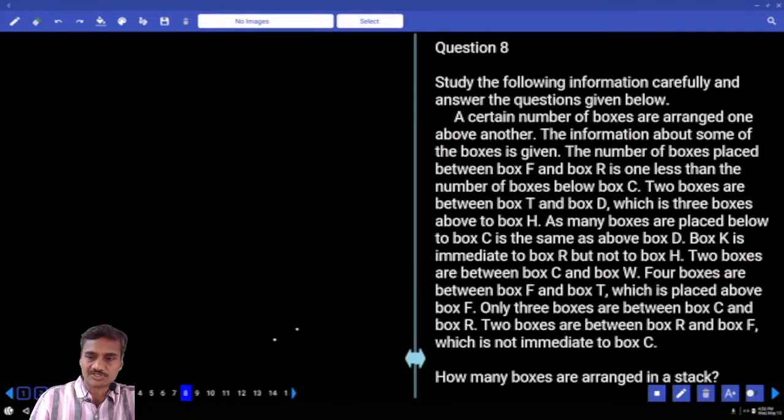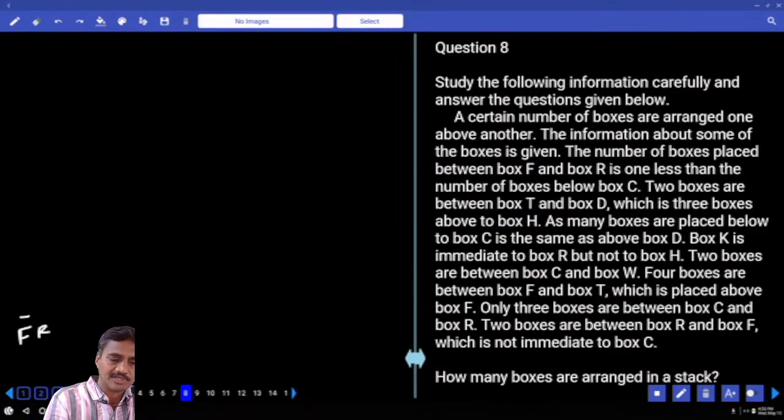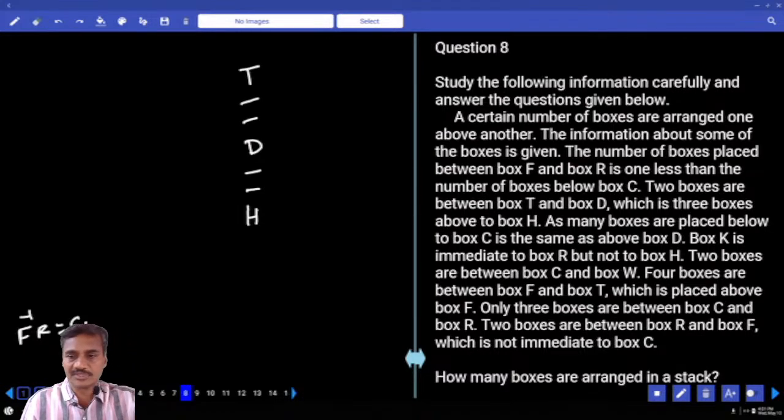Then, yes, let us start from the beginning here. The number of boxes between F and R is 1 less than the boxes that are below C. And next one, two boxes are between T and H. First we have taken H at this place, and above this H there are two, D is here, and above this D there is T. Take the information, and as many boxes below C as above D, C and D.